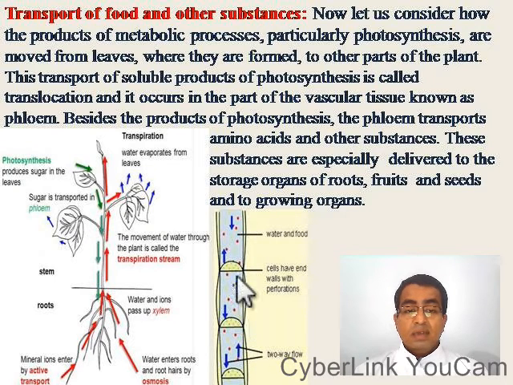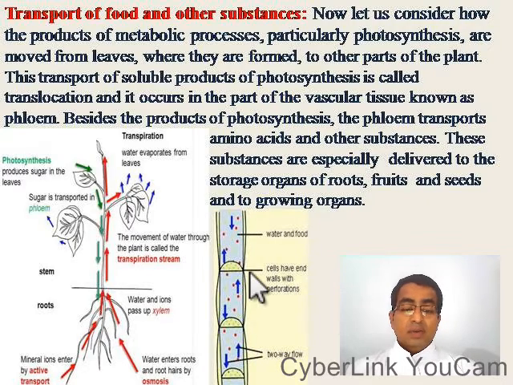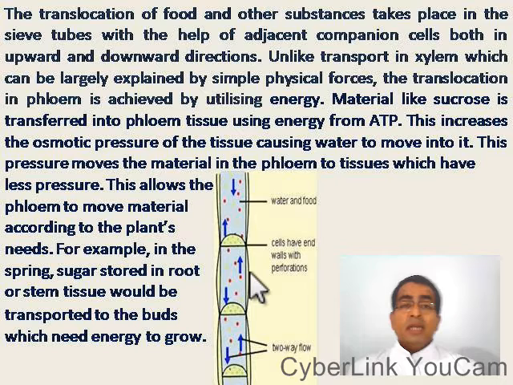This is a phloem vessel. So, in the phloem vessel, you can have the two-way flow. The translocation of food and other substances takes place in the sieve tubes with the help of adjacent companion cells, both in upward and downward directions.